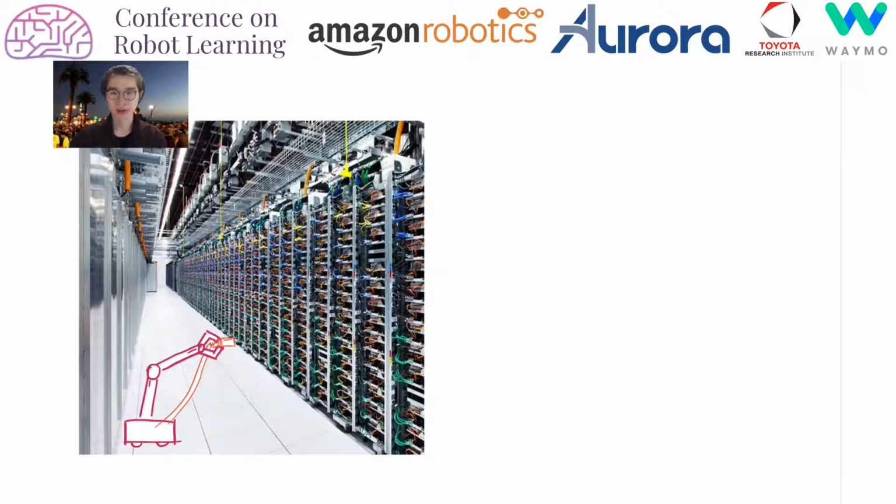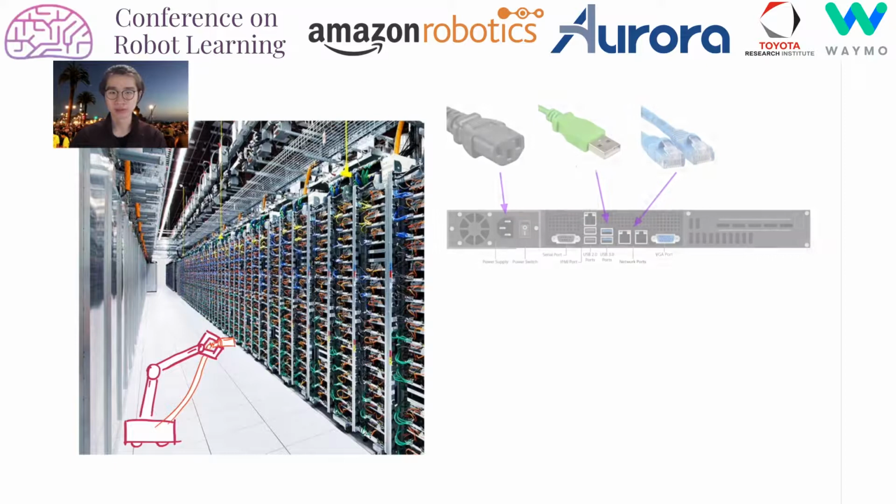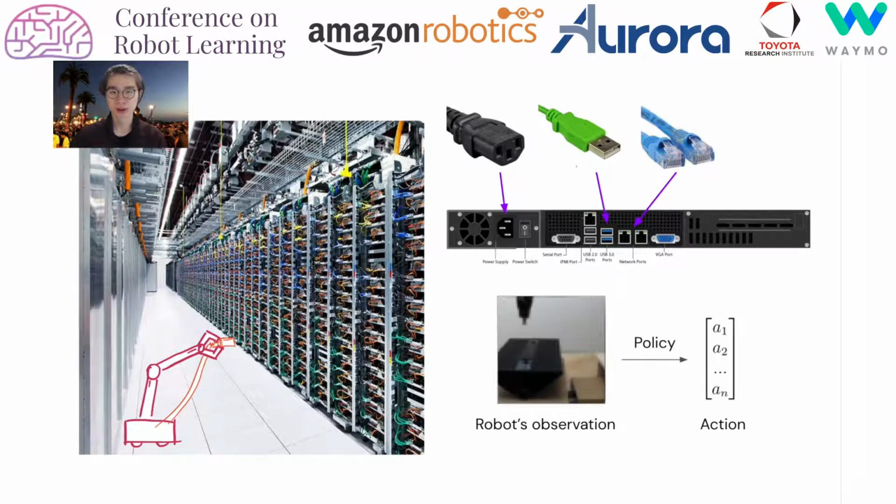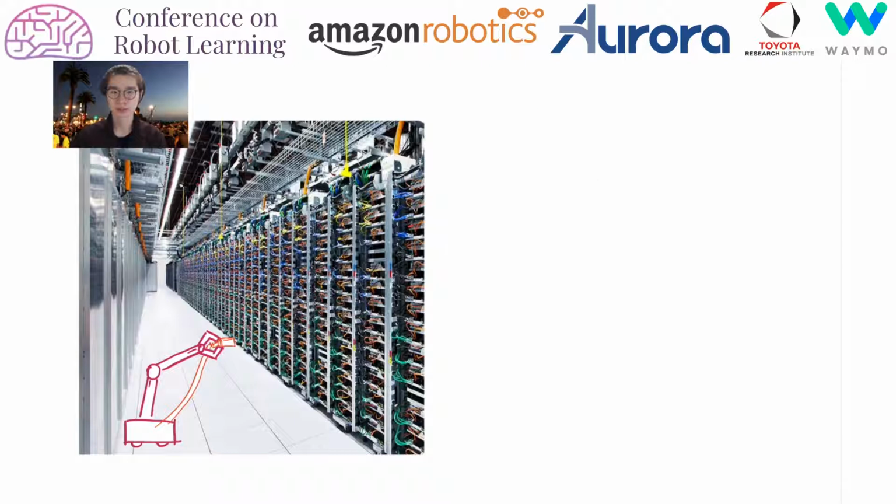Consider a robot tasked with performing maintenance in a data center. The robot must be able to insert cables of different shape, size, and color into different locations and orientations, operating from onboard sensors such as cameras. In principle, DeepRL can directly map observations to actions and produce a good policy. But in practice, this is highly inefficient and doesn't offer a way to reuse knowledge to learn a new but related skill, such as inserting a new type of cable or inserting in a new location.